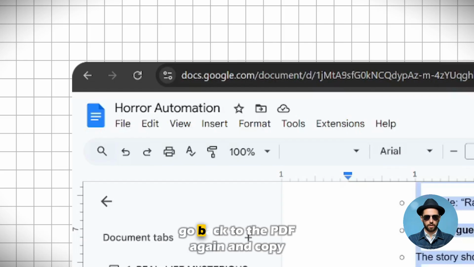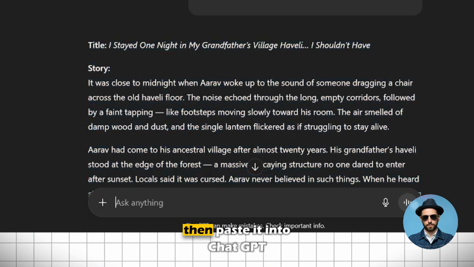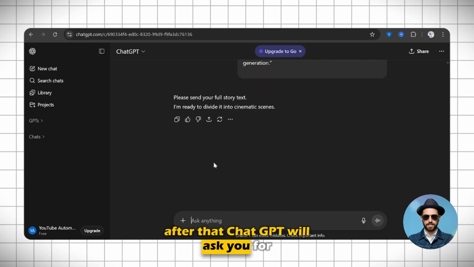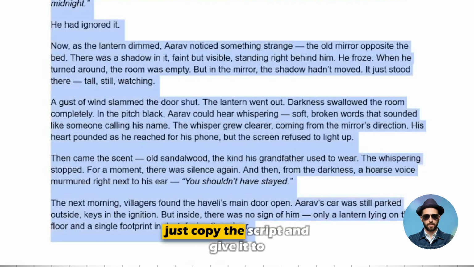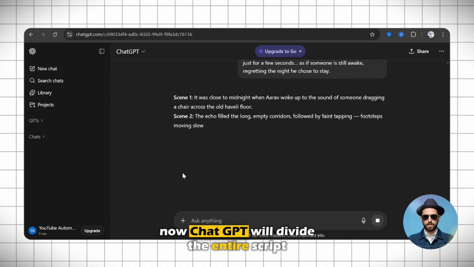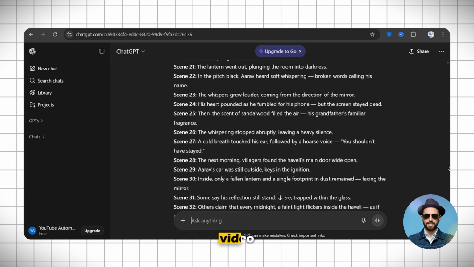After this, go back to the PDF again and copy the third prompt, then paste it into ChatGPT. After that, ChatGPT will ask you for the script. Just copy the script and give it to it. Now, ChatGPT will divide the entire script into scenes, which will help us create visuals for the video.